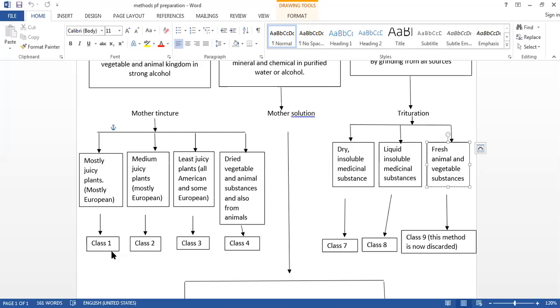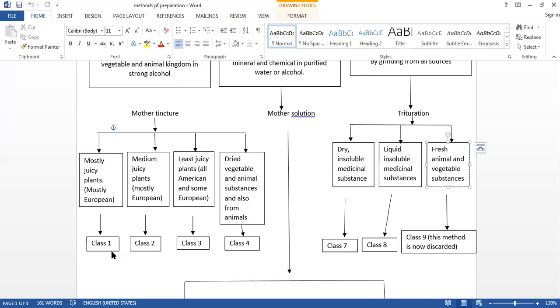Then keep it in a glass jar and add an equal quantity of alcohol, because the ratio is 1:1: one part of drug substance and one part of strong alcohol. So once you have added 1 ml of solvent to 1 ml of drug substance, you will get 2 ml of mother tincture.